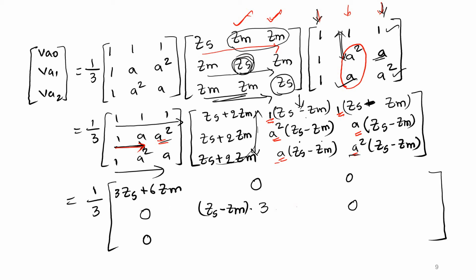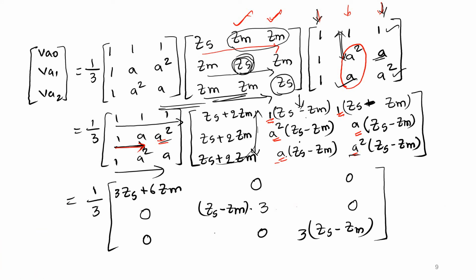Now here the Zs minus Zm term is common. If you multiply here, 1 plus a power 4, which is equal to a, and a into a is a square. So here you will get Zs minus Zm into 1 plus a square, which is equal to 0. Now the last term: take Zs minus Zm common, then 1 into 1 is 1, a square into a is a cube, plus a into a square is a cube. That's it. So a cube and a cube values are equal to 1, 1, and this will become 3 times Zs minus Zm.